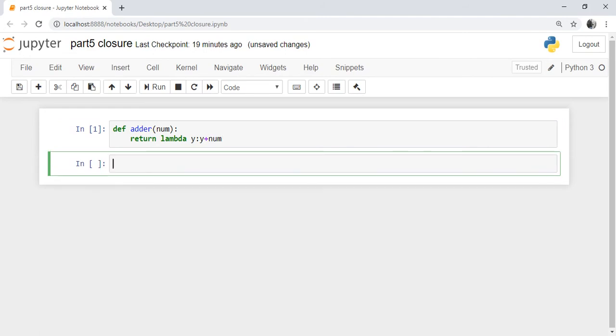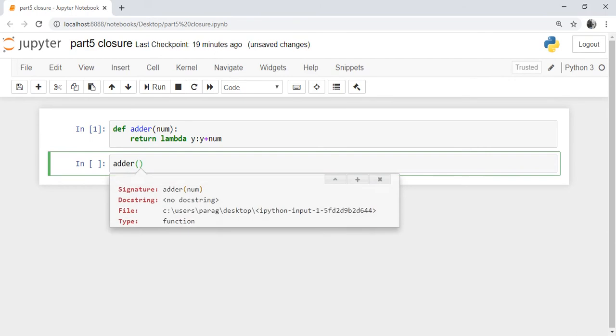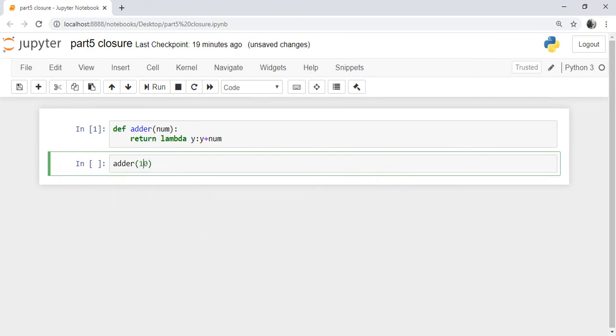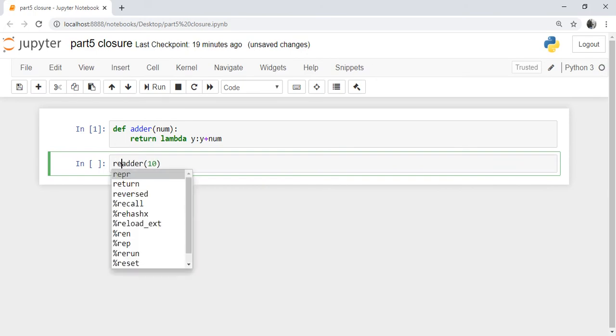And you are calling this function from outside. So we are calling adder with a num value of 10, means we are adding 10, and we are storing the returned function in a variable called retfun.